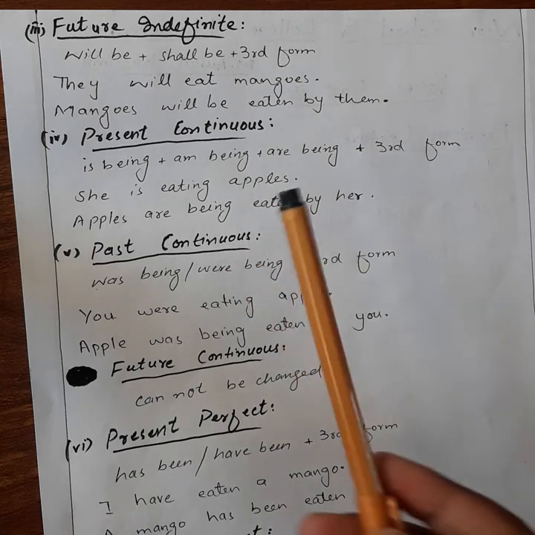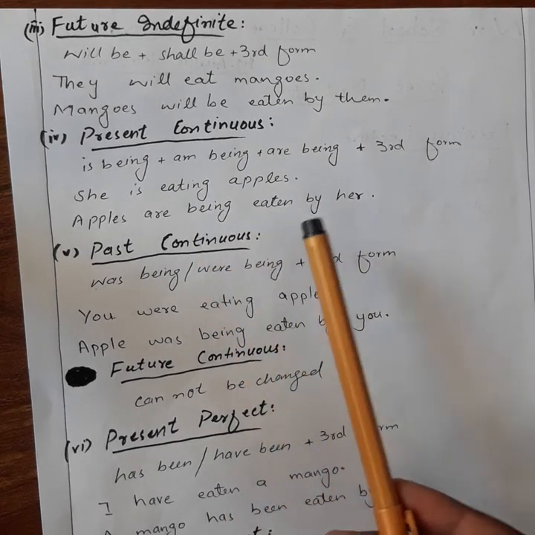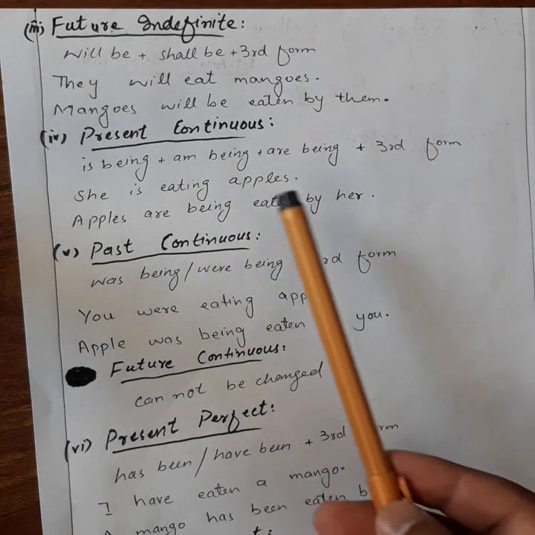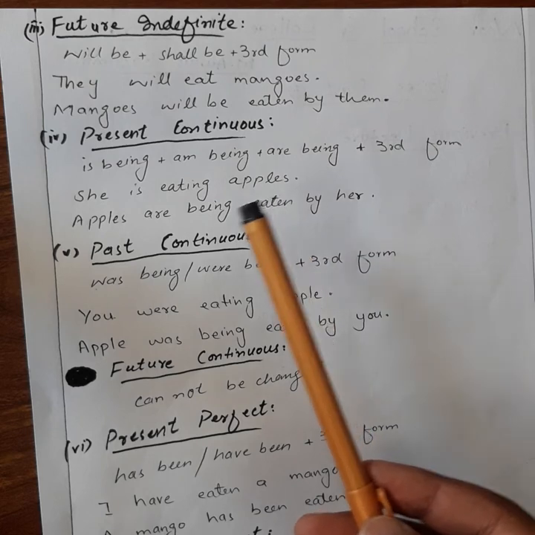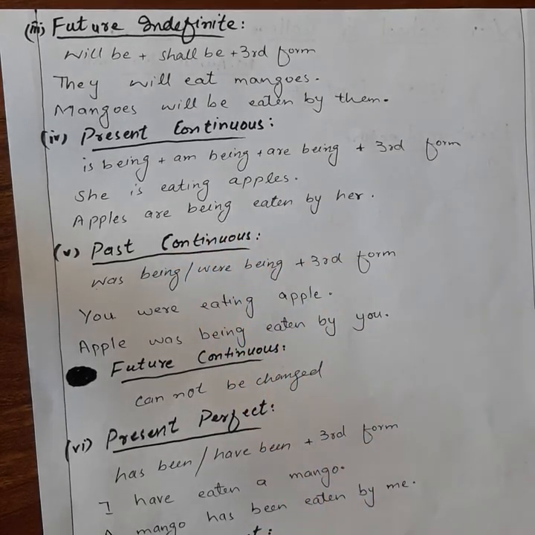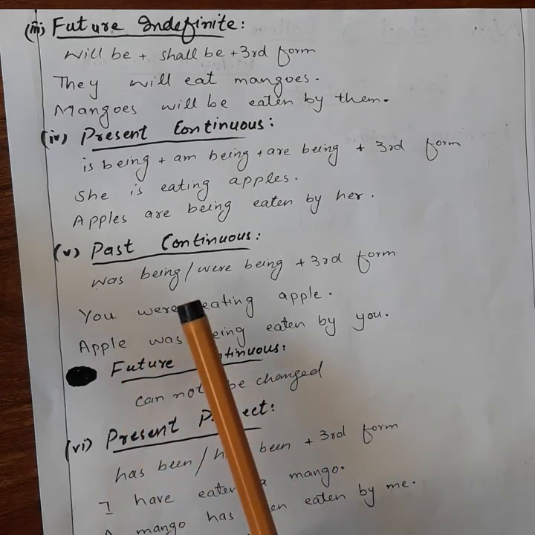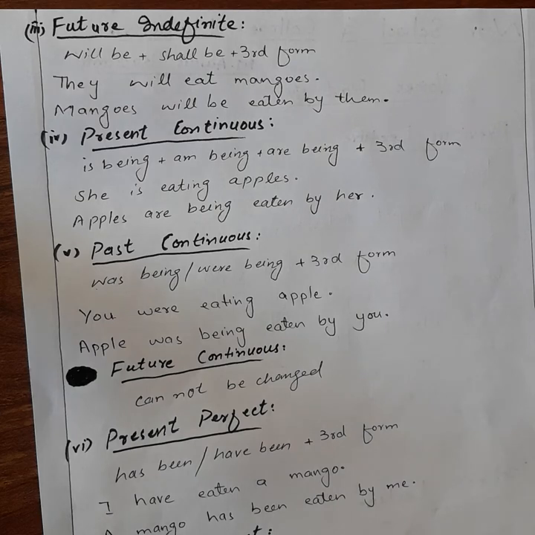So she is eating apples. Apples are being eaten by her. If we had apple, only singular, then apple is being eaten by her. Got it? In case of past continuous, we use was being, were being plus third form of verb.